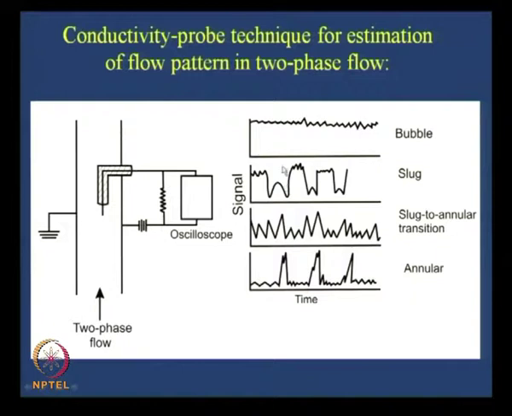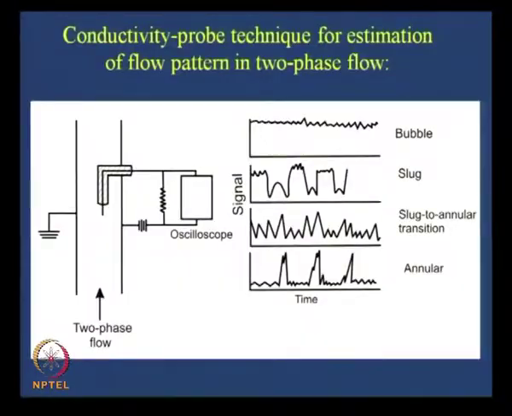Under that condition, it is very difficult for us to differentiate between these periodic things, and if we have a large number of spikes here, then sometimes it becomes very difficult to differentiate between wispy annular flows and bubbly flows. But if we use a proper differentiation technique, or rather if we define our thresholds very correctly, then identification of flow patterns by the conductivity probe technique is not very difficult.